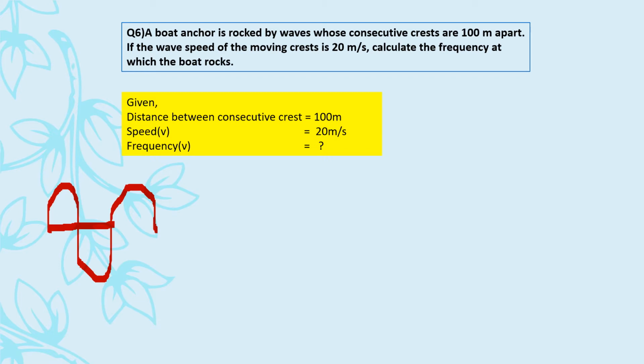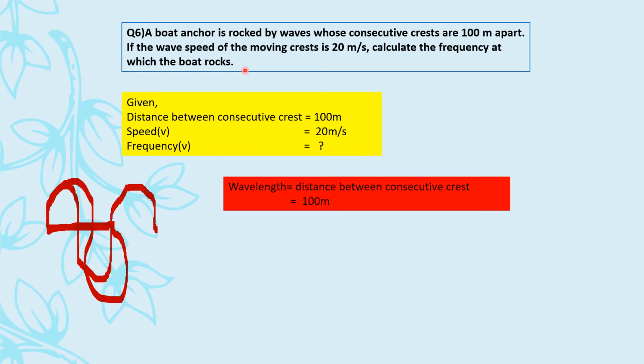So what is this? This is nothing but the wavelength. You're absolutely correct. So this is one wave. So if this is one wave, then this is your wavelength, right? Sorry for the drawing, just pardon me for that. Now, the distance between consecutive crests is given to us. Speed is given to us. The wave speed is 20 meter per second. You have to calculate the frequency at which the boat rocks. So we have to find the frequency, right? See, whenever a question gives information like distance between crest and trough, distance between consecutive crests, distance between consecutive troughs, that means somewhere they are talking about wavelength.